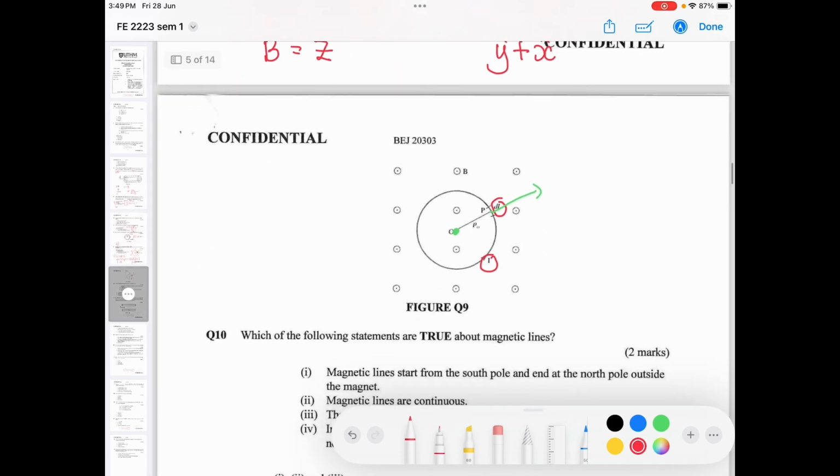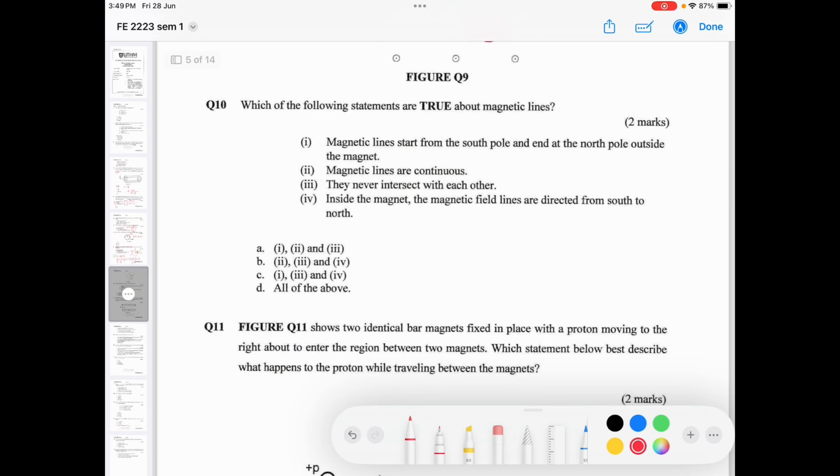Okay, we go to the next one. Which of the following statements are true about magnetic lines? Magnetic lines start from the south pole and end at the north pole outside the magnet. This is not correct, because the magnetic field starts from the north and ends at the south outside the magnet. So this is not true.